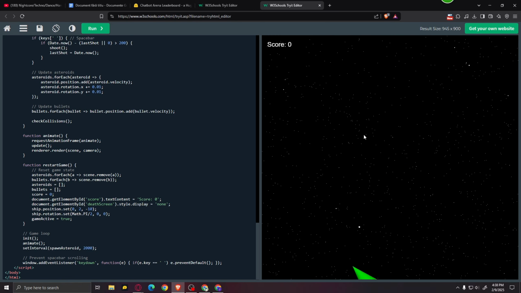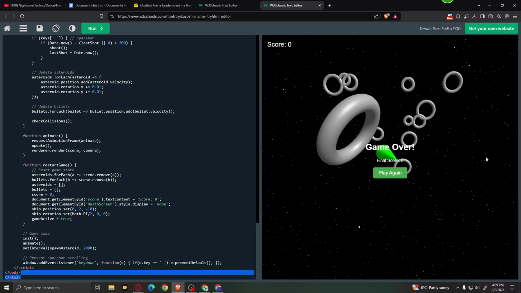But as you can see, it's still a 3D game. It's not really working or anything, and I think I'm gonna give this point to ChatGPT because at least it made a playable game, because this one is definitely not playable. Also, it's funny how these circles just keep appearing even after we got the game over screen.